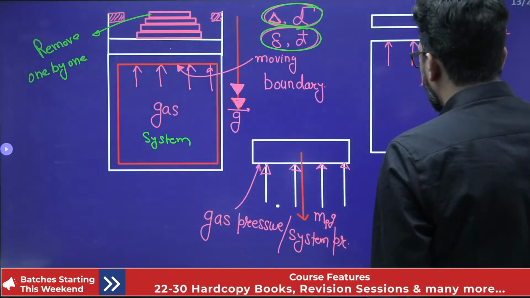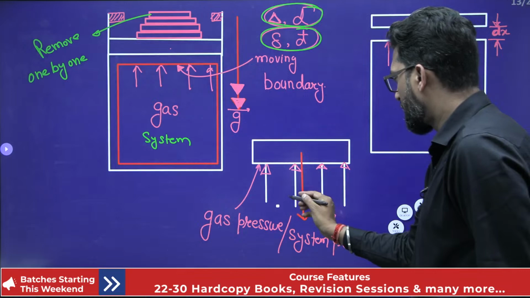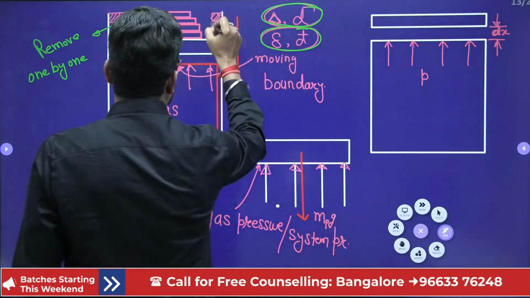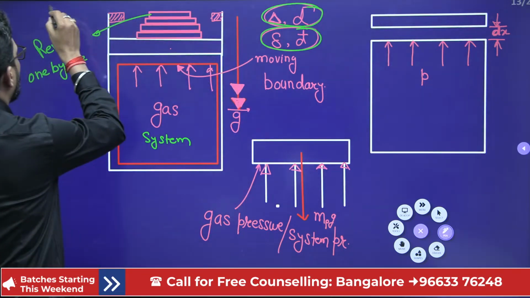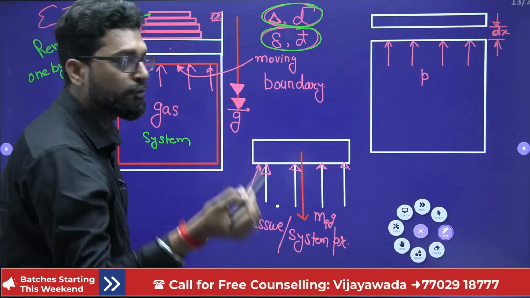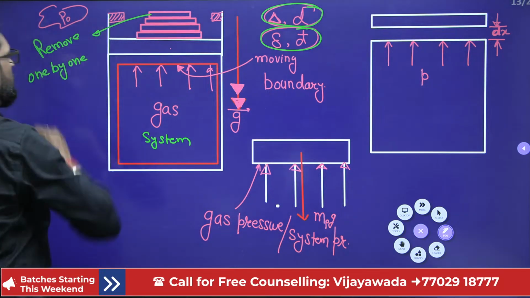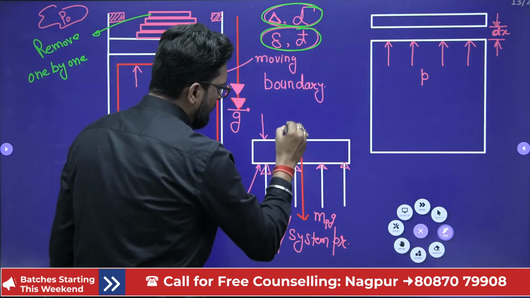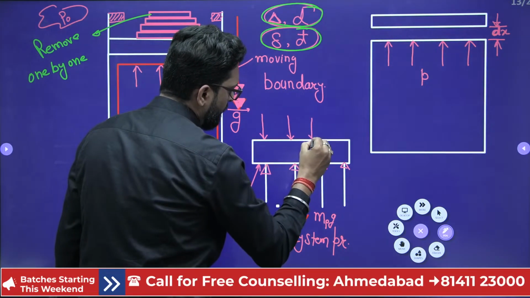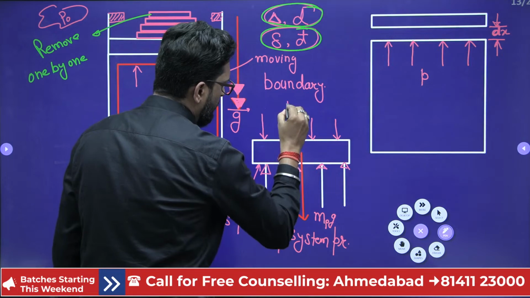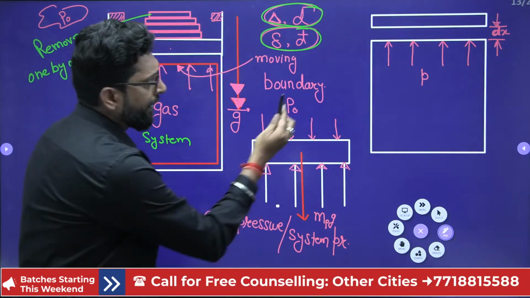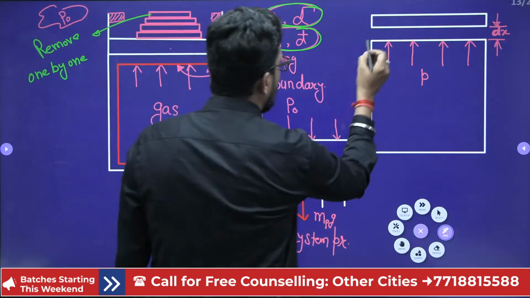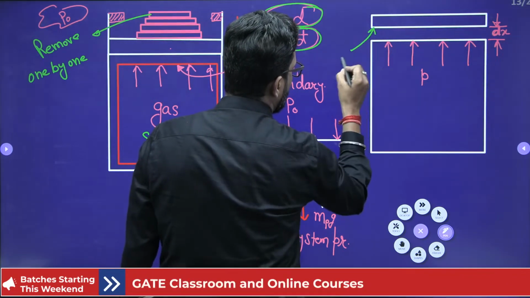Now, this is the gas pressure P, and this is the weight of the piston, and let's suppose there is an atmospheric pressure. Okay, there is a surrounding pressure, or atmospheric pressure. Let's suppose this atmospheric pressure is P0. So over the piston outside, there must be atmospheric pressure P0, and A is the cross section of the cylinder. A is very important.